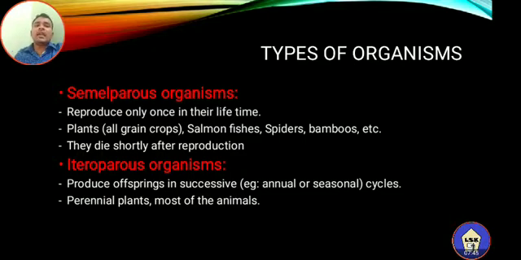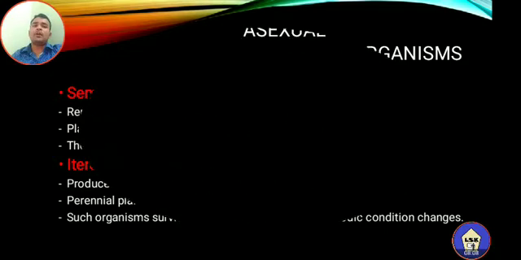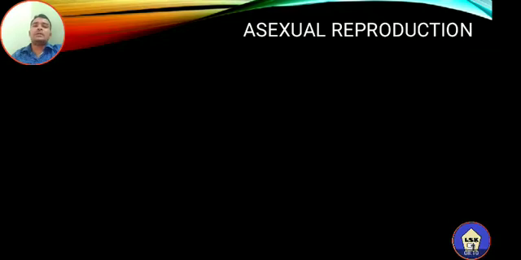See here, annual or seasonal means that once in a year some organisms will reproduce, or some organisms will reproduce in a particular season, so that is annual or seasonal. Next, such organisms, that means heteroparous organisms, survive over multiple seasons or periodic condition changes. So these are the very important features of the two types of organisms.